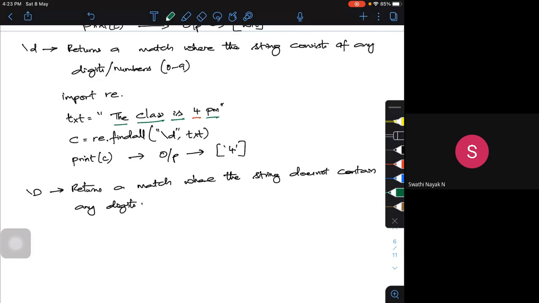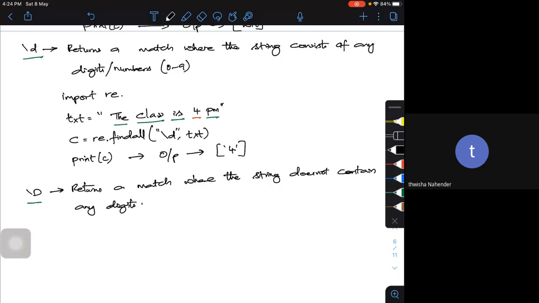If I want to write code in such a way that I want to pull out only the digits, I will use small d in the string. Or if I want to sort out all the letters and characters other than the numbers in the string, I will use capital D. Say I want only the green output; I will use capital D. If I want only the numbers, I will use small d. This is how you can use these special sequence characters in regular expressions.